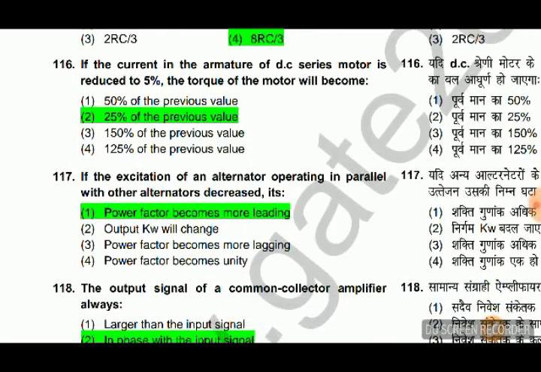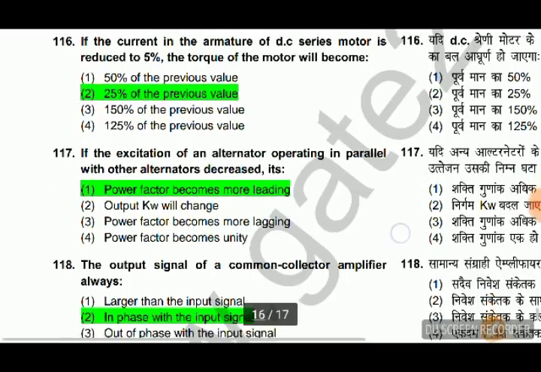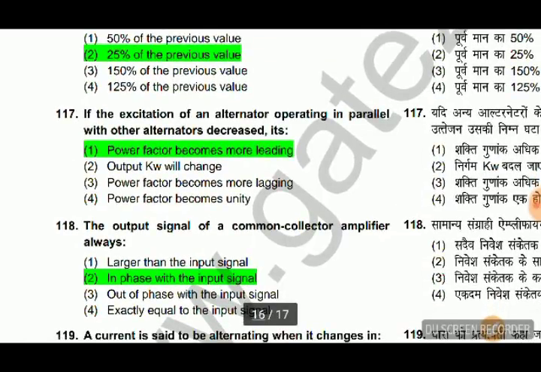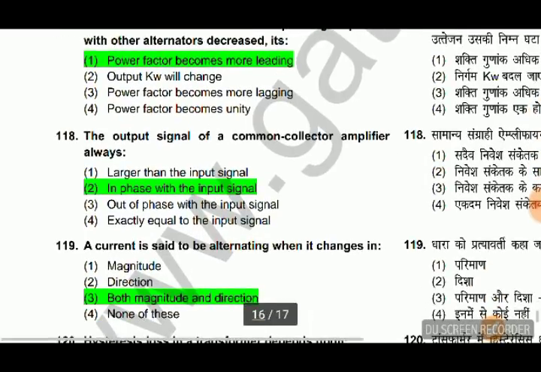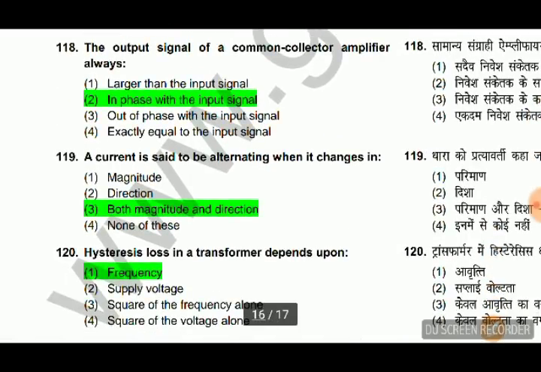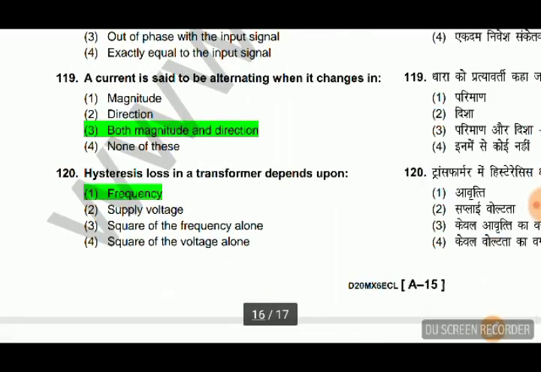If the excitation of an alternator operating in parallel with other alternators decreases, then its power factor becomes more leading. The output signal of a common collector amplifier is always in phase with the input signal. A current is said to be alternating when it changes in both magnitude and direction. Yes, right. Then last question is, hysteresis loss in a transformer depends on frequency.